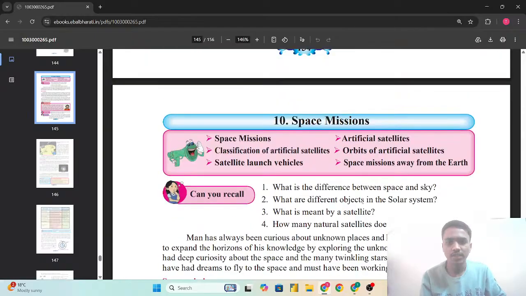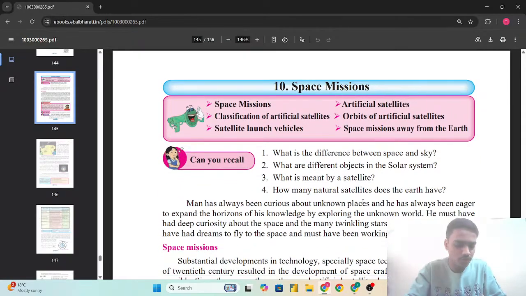So, hello everyone, let's get started with the class 10 science 1, that is chapter number 10, which is the last chapter of the class 10 science 1. So, that is the space mission. The topics which we are going to see here are the space missions, artificial satellites, classification of artificial satellites, orbits of the artificial satellites, satellite launch vehicles, and space missions away from the Earth.